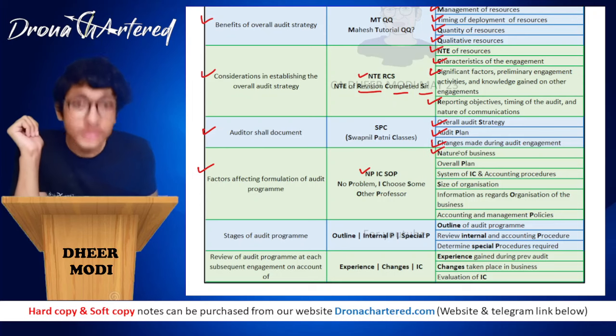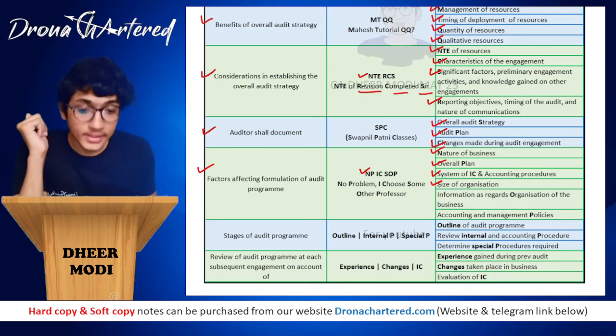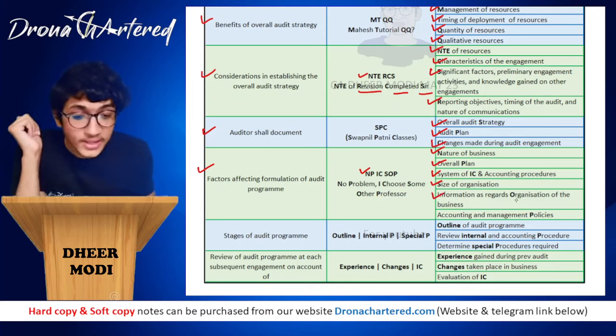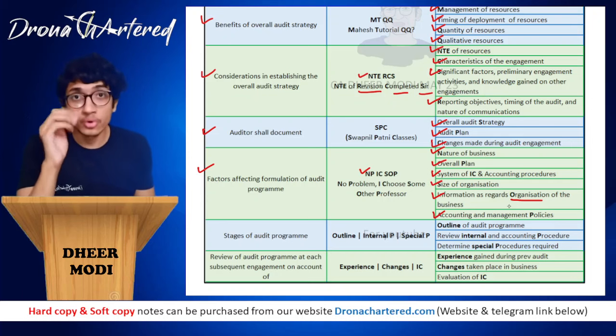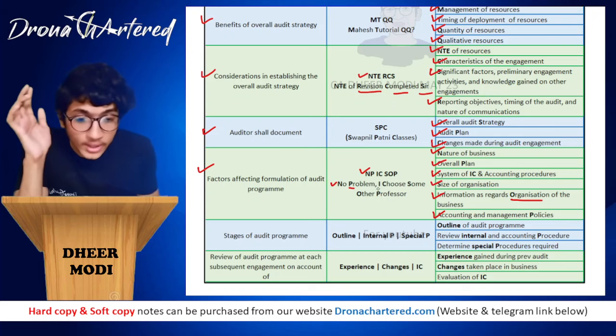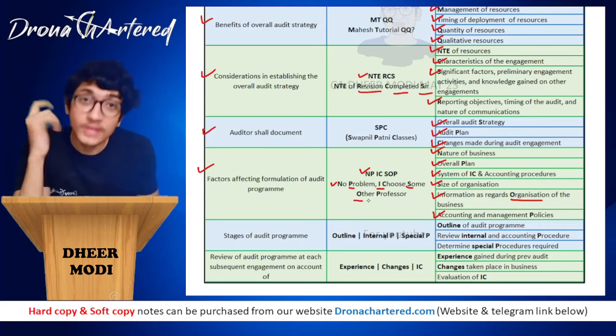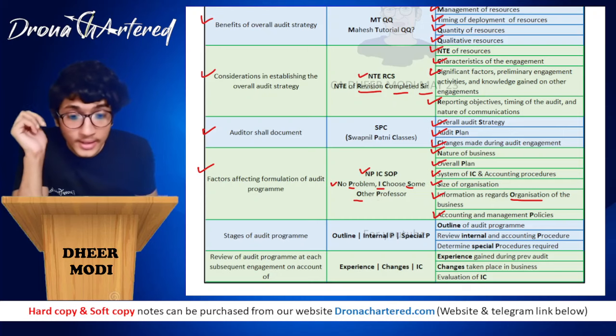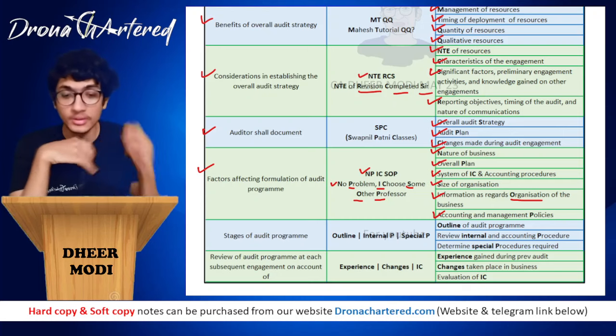That is N for nature of business, P for overall plan. Then IC is your system of internal control and accounting procedures. S is your size of organization. O is your information as regards organization of the business, and last is your accounting and management policy. Your N over here stands for nature of business. Your P stands for overall plan. Then we remember IC was one, that is system of internal control. Then S is your size of organization. O is your information as regards to organization of business, and P is your accounting and management policies.